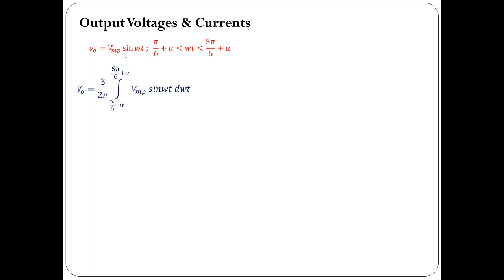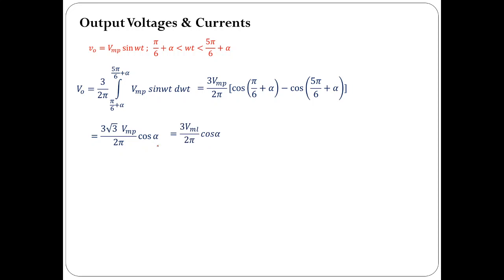Now let us find out the average value. You need to consider only 2 pi by 3 radians in order to compute the average value. So find the expression for only this 2 pi by 3 radians and use that to compute the average value. Integrate this with respect to d omega t and divide by 2 pi by 3, and you get the average value. If you simplify this mathematical expression, you get 3 root 3 VMP by 2 pi into cos alpha. This is the final mathematical expression for the output average voltage, and if you simplify that further, you can write it this way also.